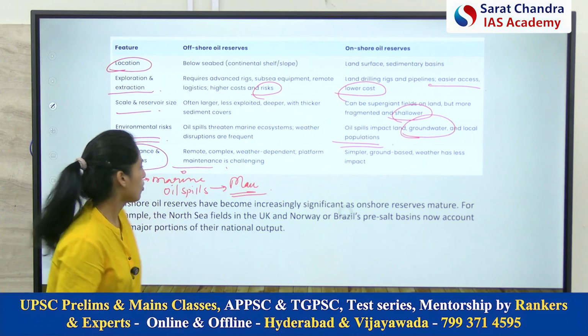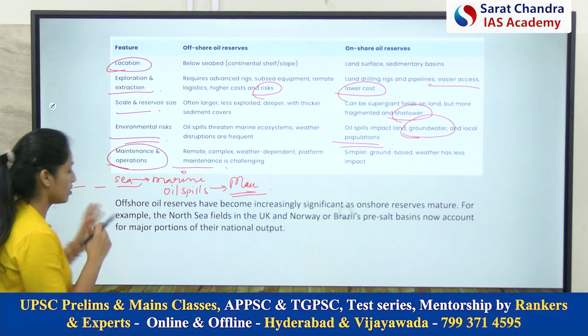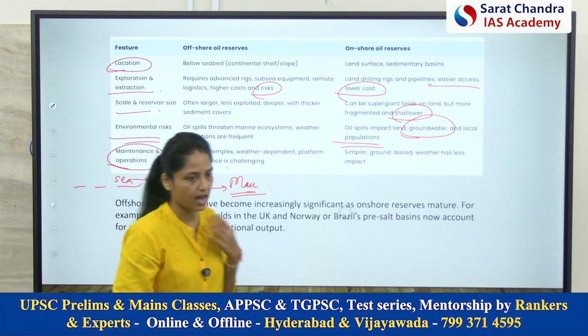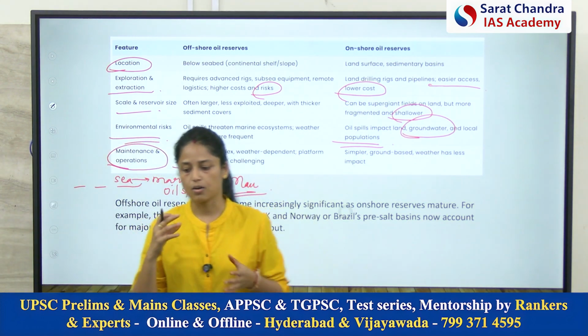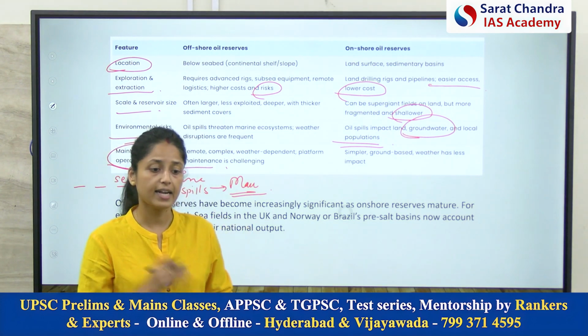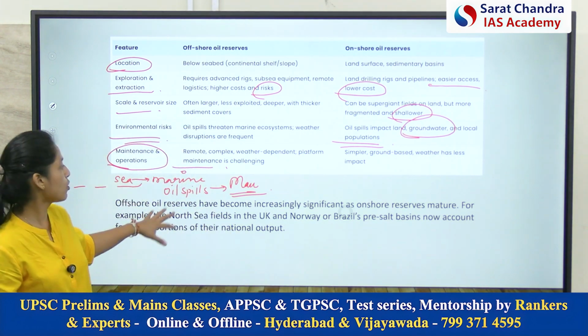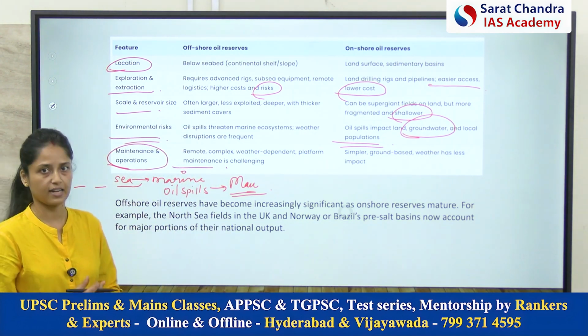Okay, so basically why was this question asked? Onshore oil reserves have been exploited a lot, and now the demand for energy is increasing. So offshore oil reserves are becoming very significant.